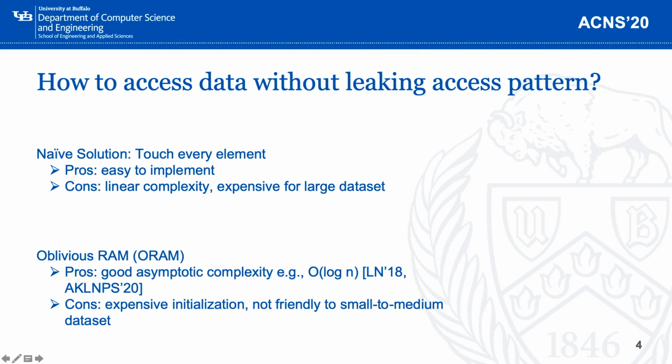Another solution is using generic techniques like oblivious RAM, or ORAM. ORAM is a tool that can hide our access pattern, which would work well for our purpose. And it also has pretty good sublinear complexity, which is way better than the naive solution.